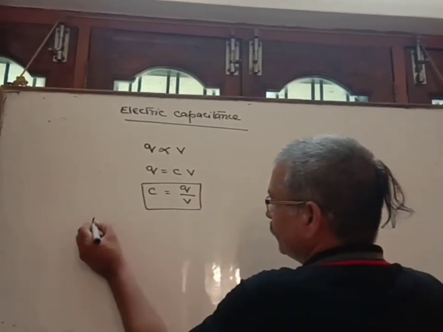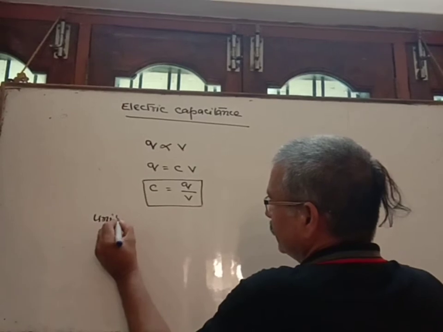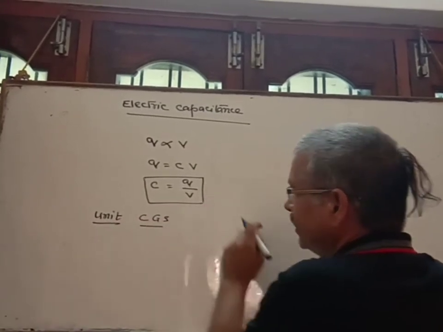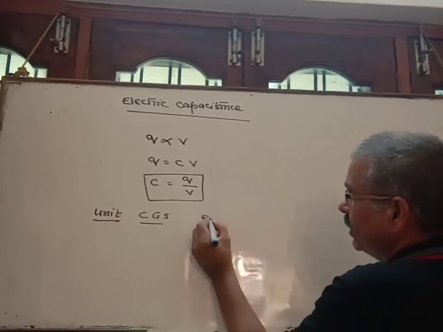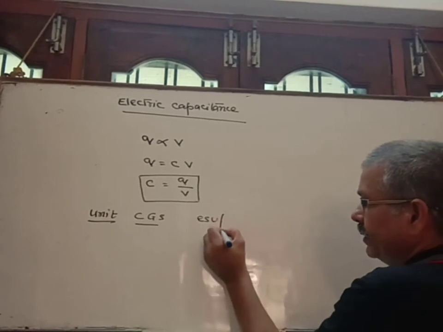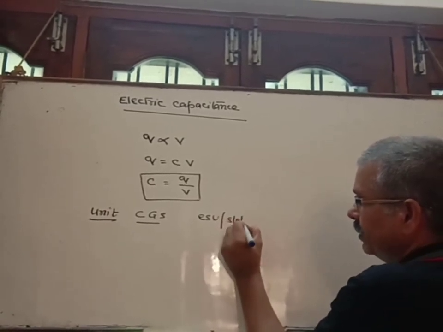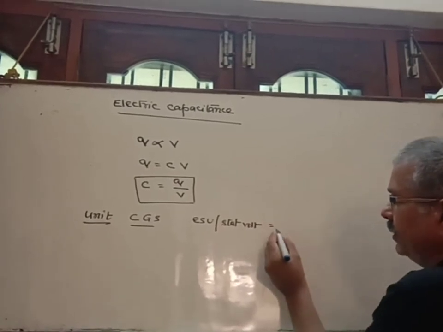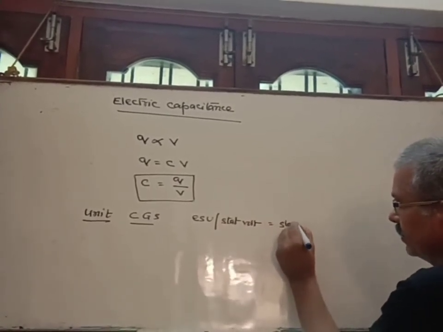Its unit in the CGS system: the unit of charge in CGS is ESU, electrostatic unit, and potential difference is stat volt, and the unit is called stat farad.